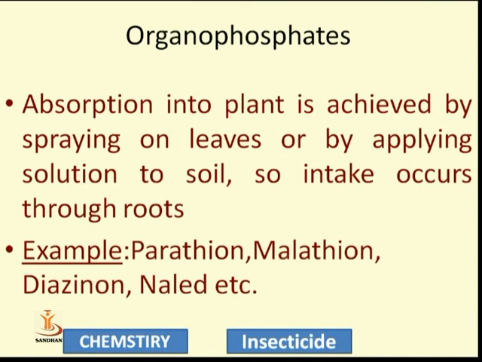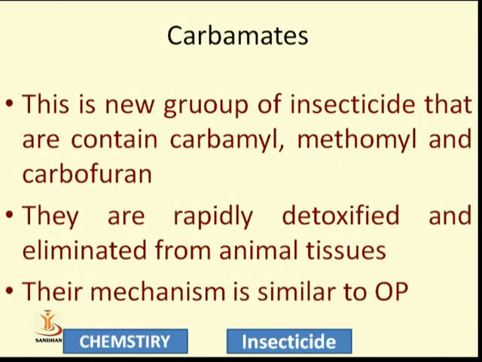But the first main constituent is phosphorus, and the second is nitrogen. In parathion, the main constituent is phosphorus. It is an organophosphorus compound, with an alkyl group present and a thion group present. So by reading the names of these compounds, we get an idea of which functional groups are present. The third important class after chloride compounds and organophosphorus compounds is carbamates.